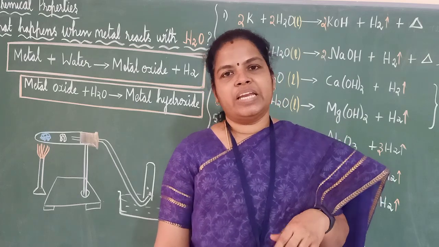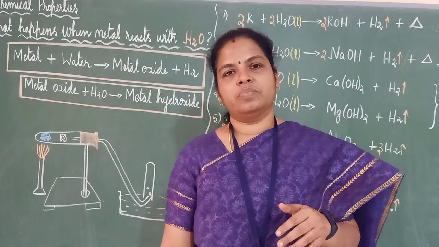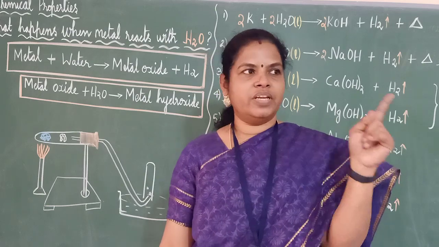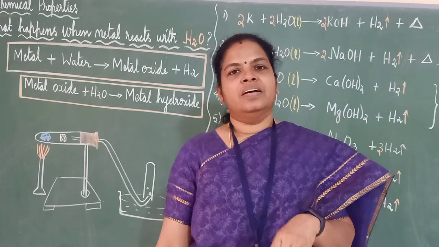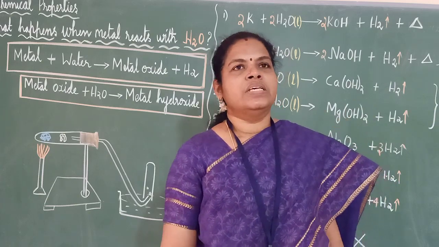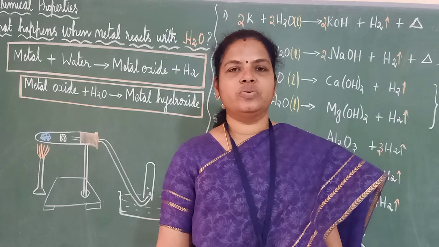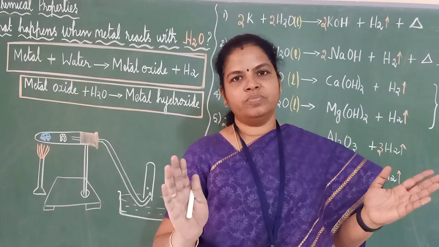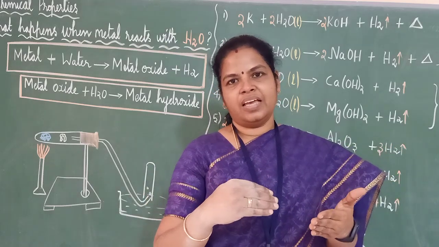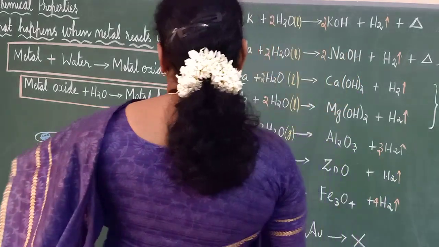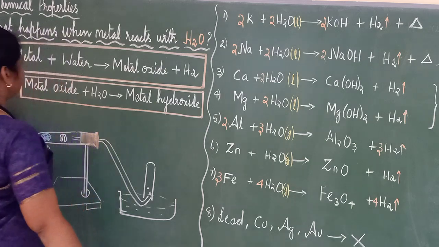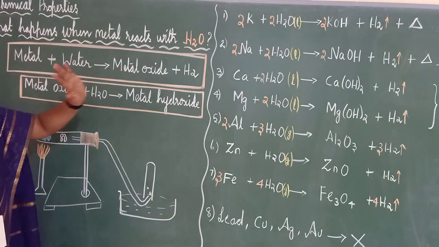Any other competition like singing or dance, immediately you think this girl is very good in singing, that boy is very good in that. Like that we can put a series number. Same way here we are going to see how the metals are arranged when it is water. Okay.